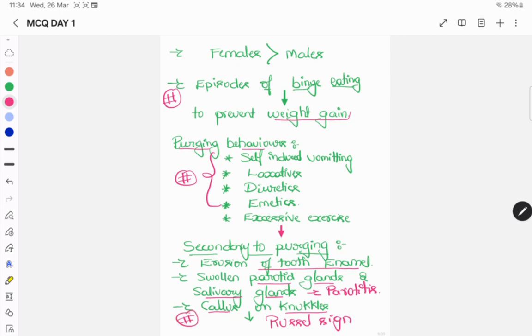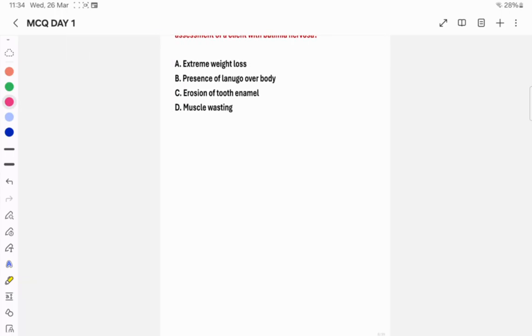So we can appreciate three important things here. There is a binge eating episode, there is a purging episode, and secondary to purging, there are certain findings like erosion of tooth enamel. Then parotitis, and also Russell sign, that is callus formation on the knuckles. So we'll see now.